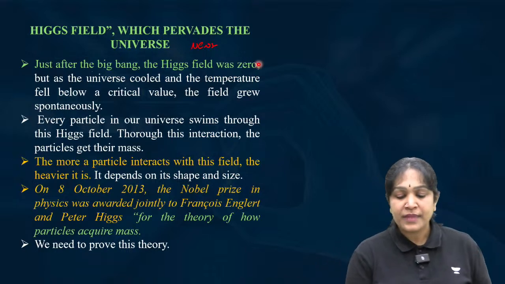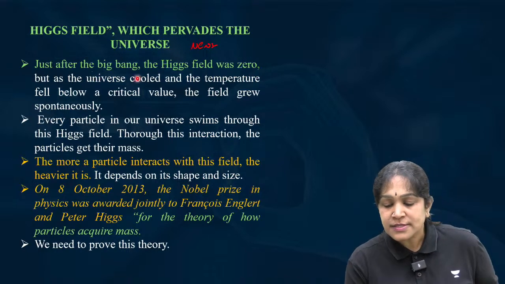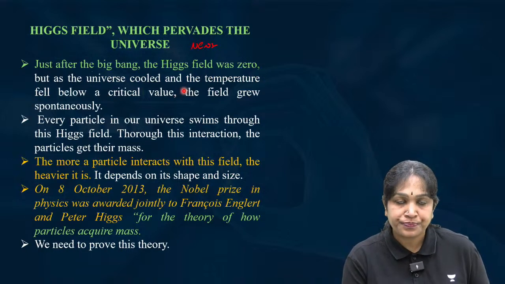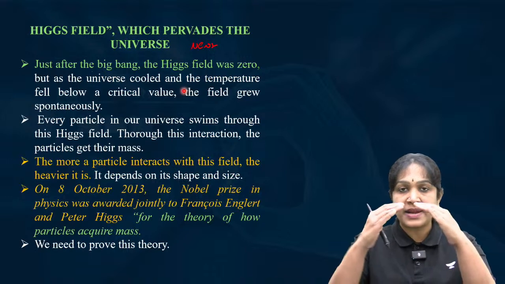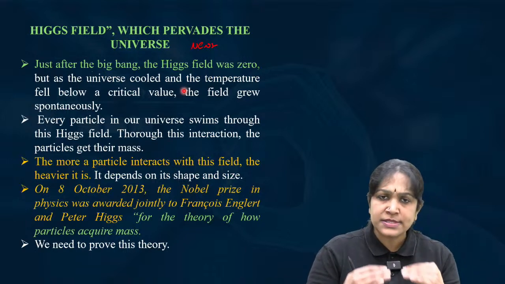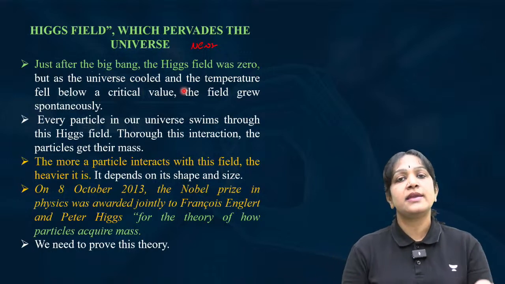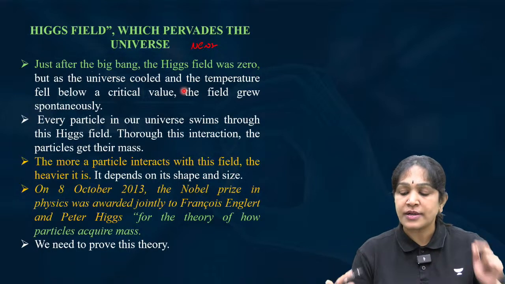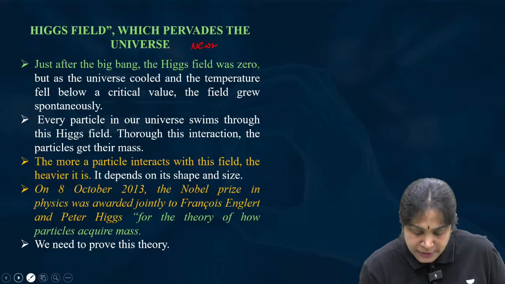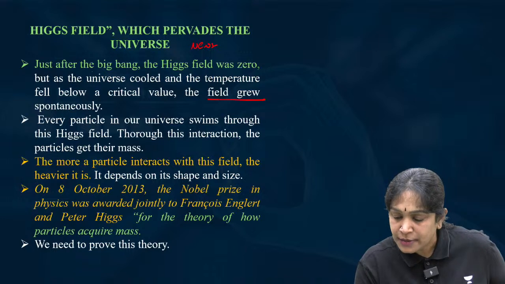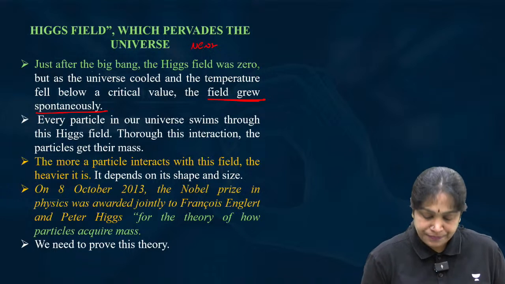But as the universe cooled and the temperature fell below a critical value, after some time what happened? The temperature decreased below a certain point, then spontaneously a field got generated. A field grew spontaneously. Are you all following clearly?